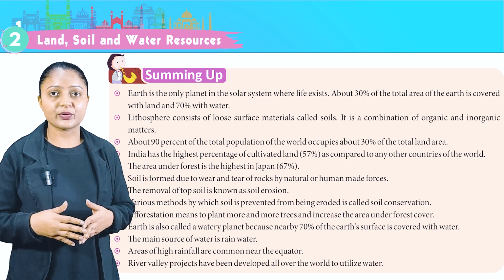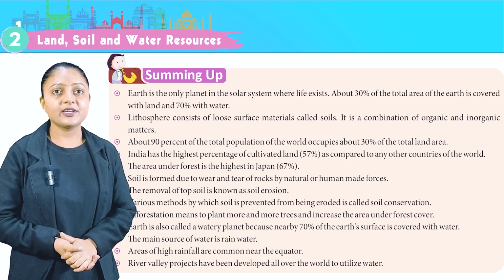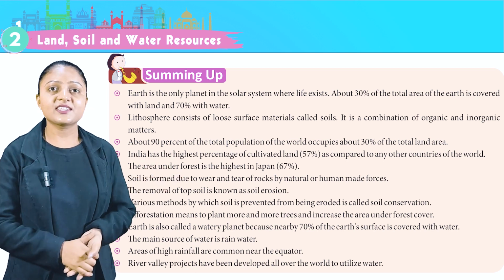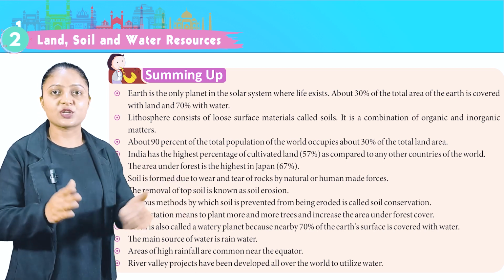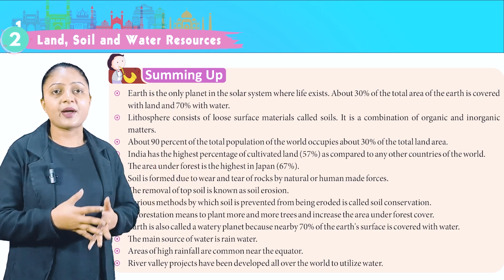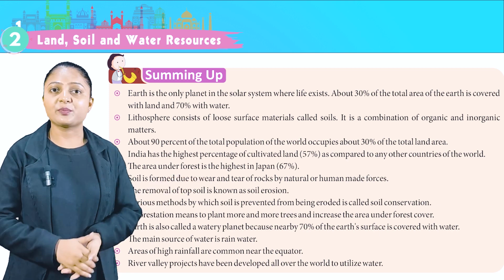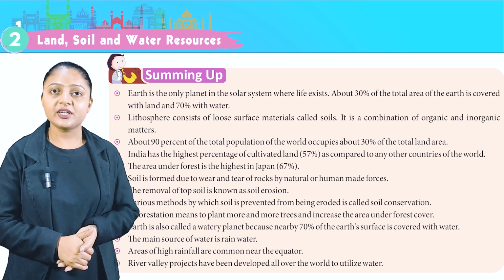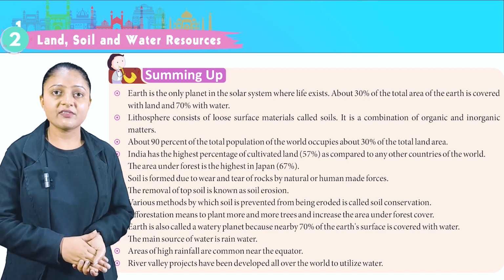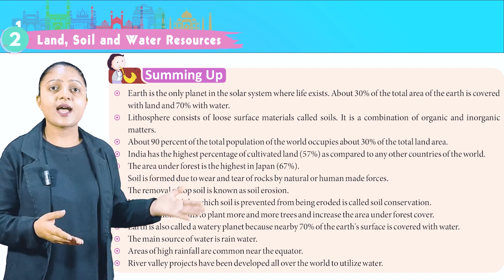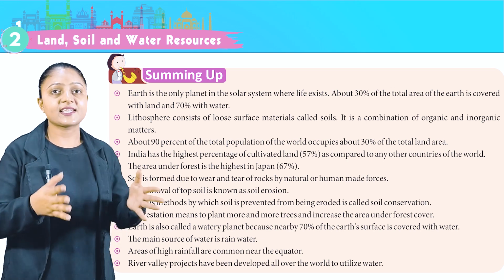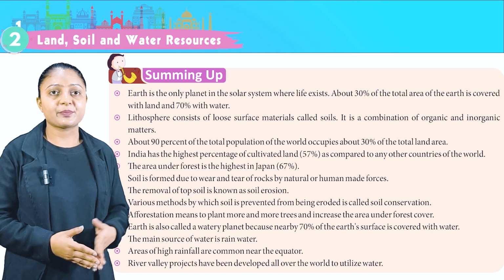About 30% of the total area of the Earth is covered with land and 70% with water. Lithosphere consists of loose surface materials called soil. It is a combination of organic and inorganic matter. About 90% of the total population of the world occupies about 30% of the total land area. India has the highest percentage of cultivated land, 57%, as compared to any other countries of the world. The area under forest is highest in Japan, 67%.